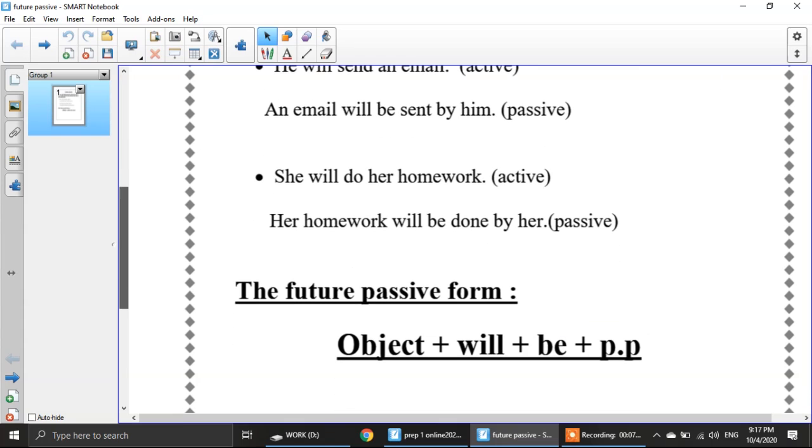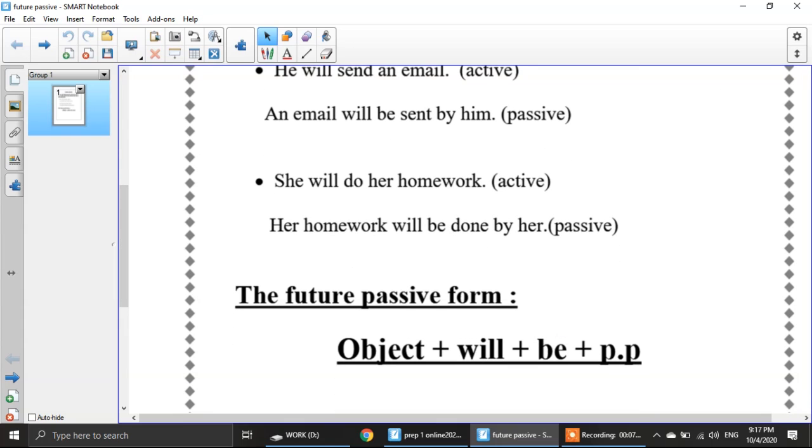Another example here, she will do her homework. To make it passive, it will be her homework will be done by her. Will plus be plus the past participle. Like here we have the object, the thing that will be done, will plus be all the time plus the past participle all the time.